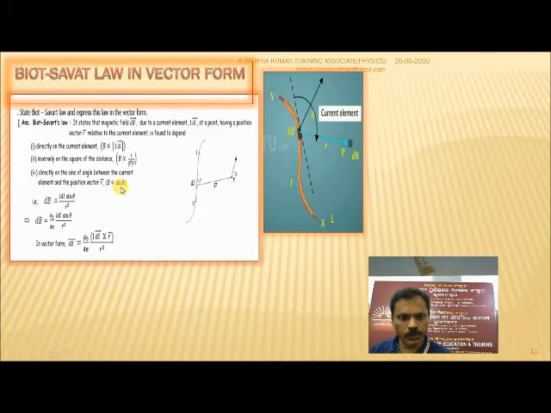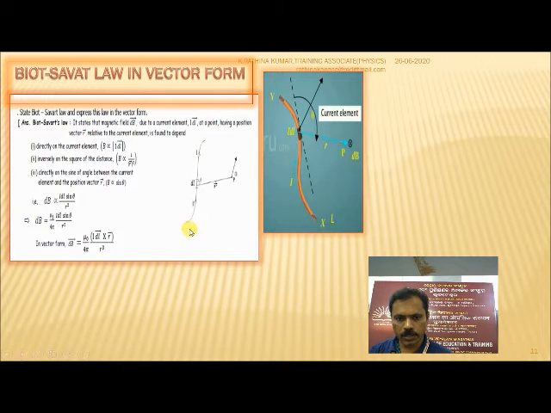B is directly proportional to sin theta. Combined, we can write dB is proportional to I dl sin theta by r square, as we have seen before. dB is equal to mu naught I dl sin theta by 4 pi r square. In vector form, dB vector is equal to mu naught I dl vector cross r vector divided by 4 pi r cube. The unit vector will become r vector by modulus of r vector, r square, then it will become r cube.